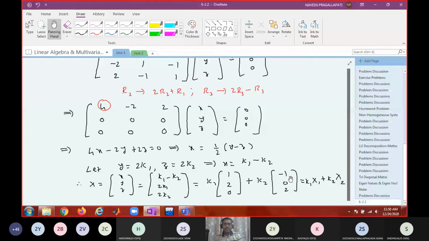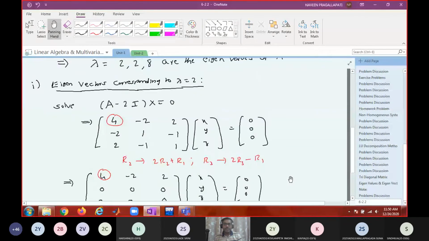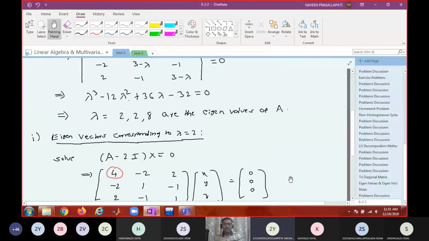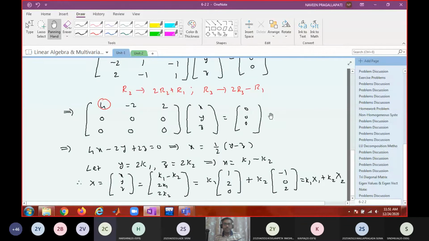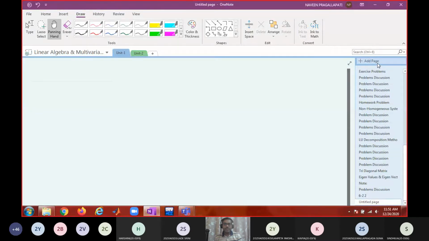So is your solution over? No, sir. Now you have to find the eigenvectors corresponding to lambda equal to 8 also, no? So still we have some more work.